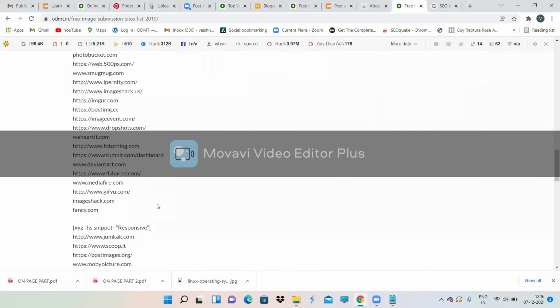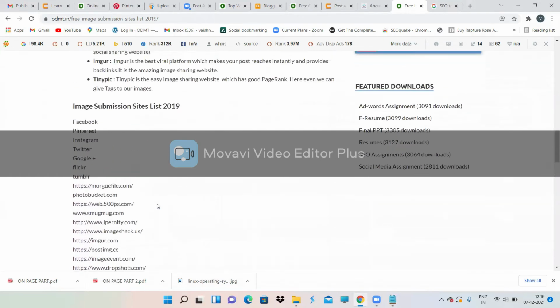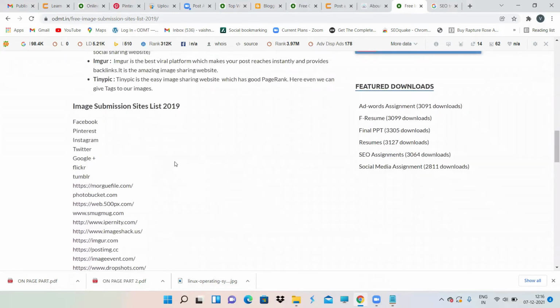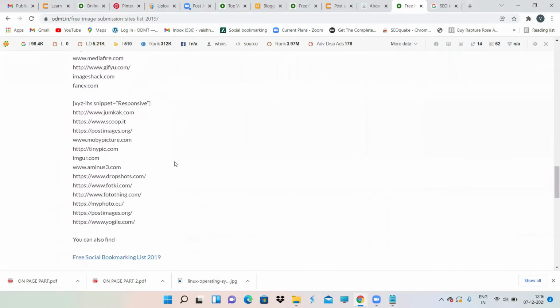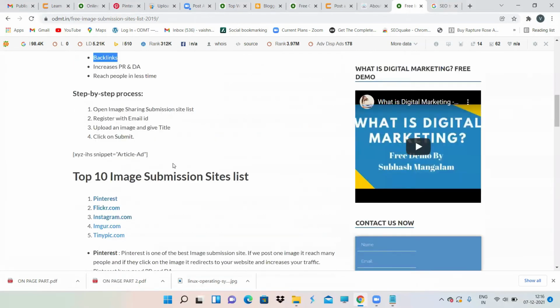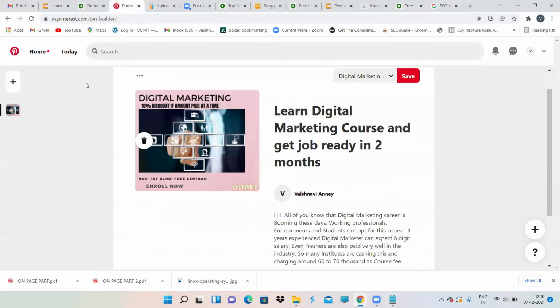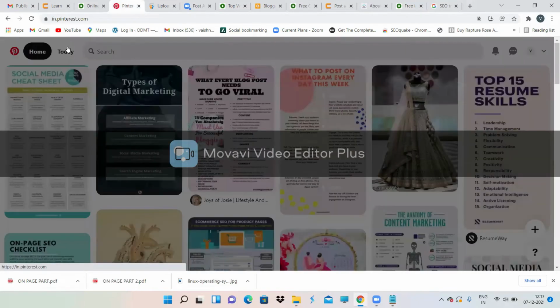Here are some of the image submission sites you can use to increase the traffic of your website, and all these you can explore. So again, let's go back.